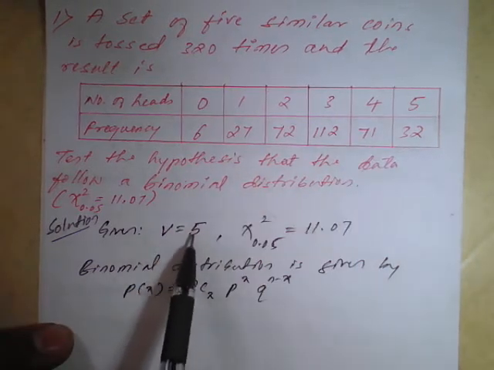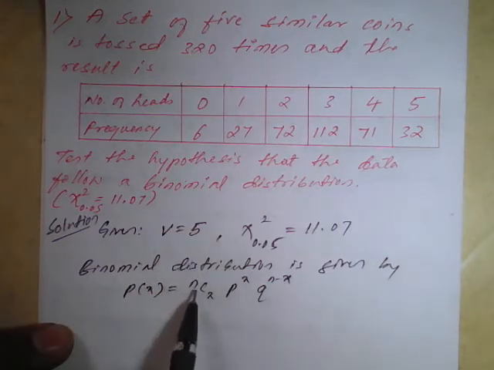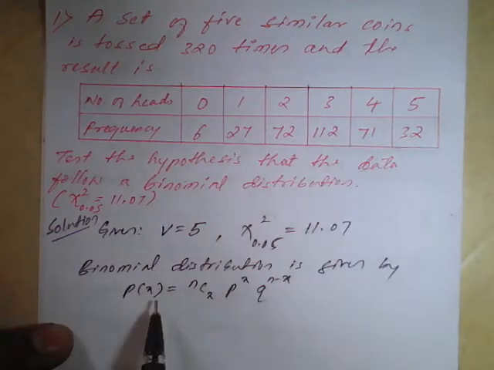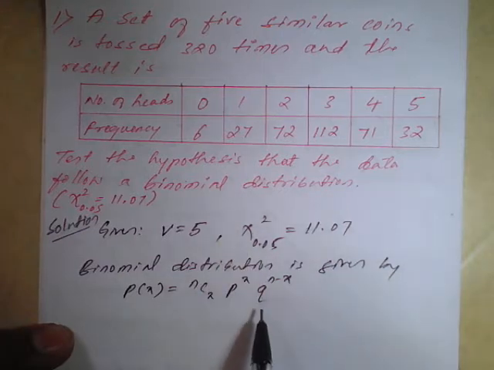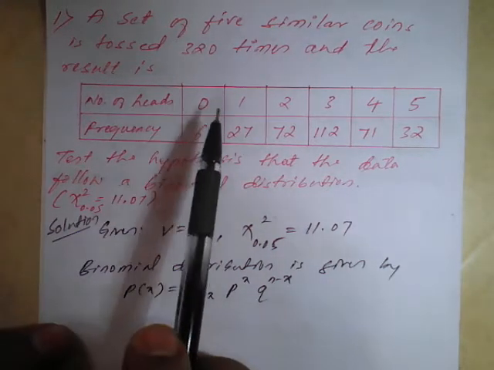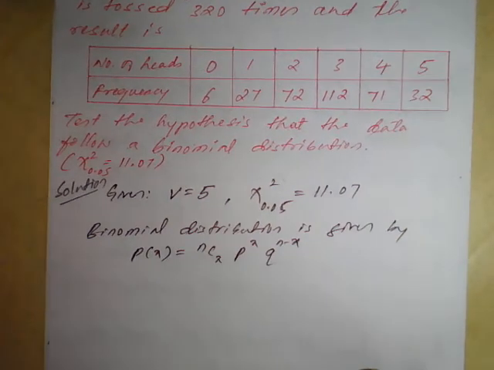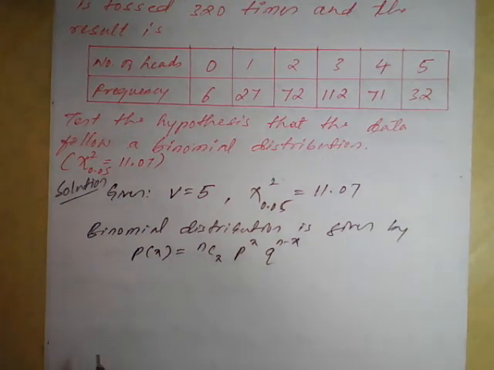So what degree of freedom did we get here? 5. So that n value will apply here as the n value. The x values are the same, they will be 0 1 2 3 4 5. While executing, we will see what the p value and q value are. This question is for tossing a coin. Tossing a coin means we know that the probability of getting head and the probability of getting tail is nothing but 1 by 2.